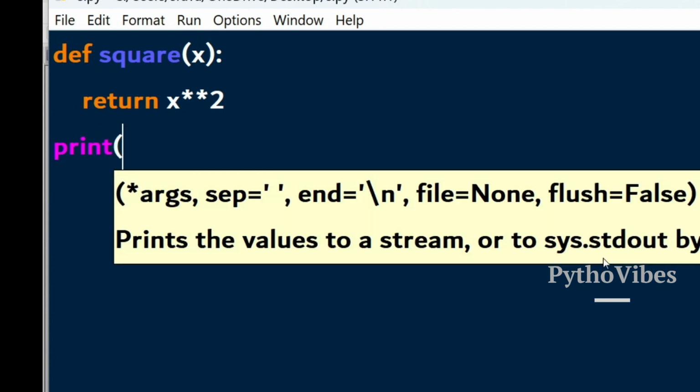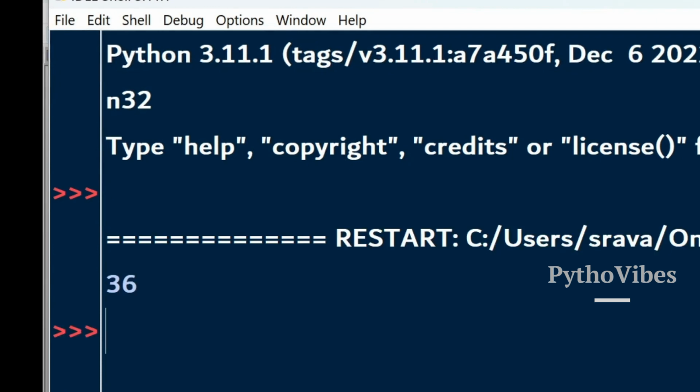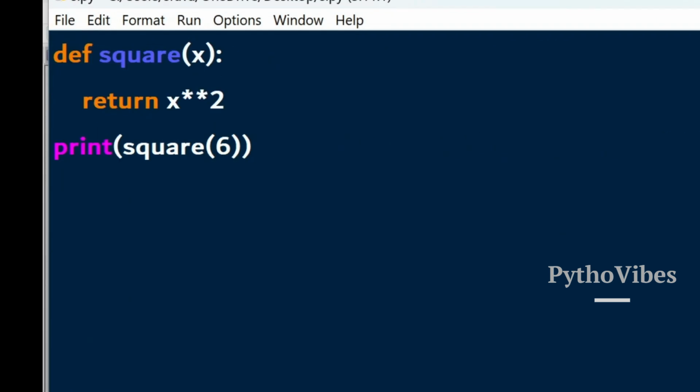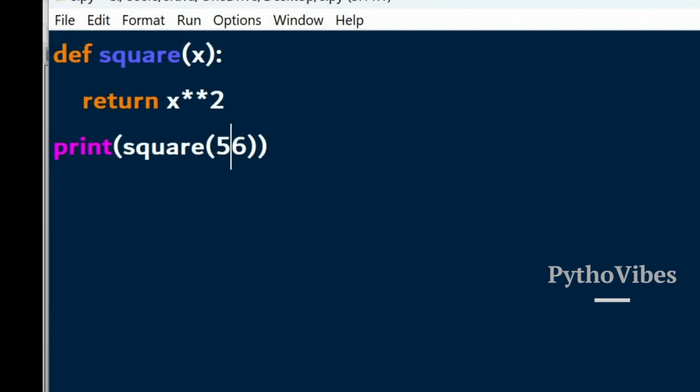If we print this, I want to check the square of 6. Let me save it and run it. We get 36, and we can check for any number. Let me check the square of 56. This is 3136. That is how we achieve the square of any number.